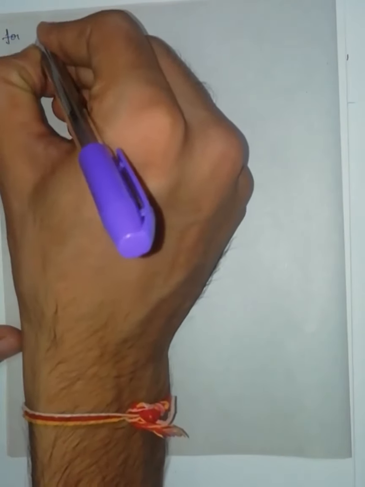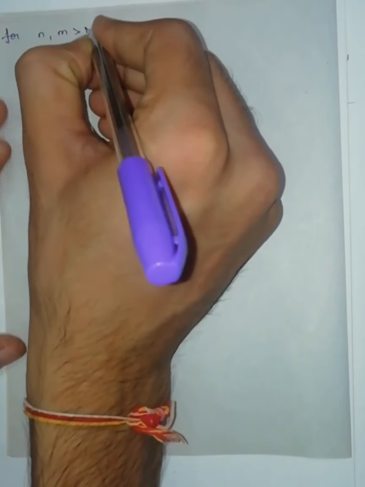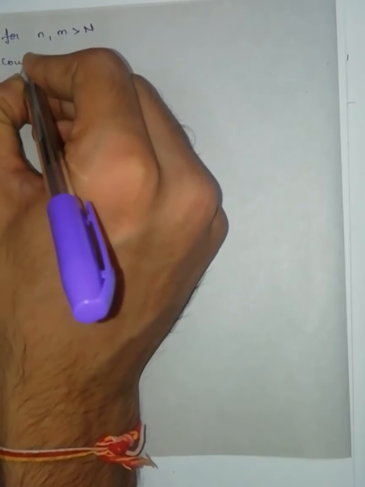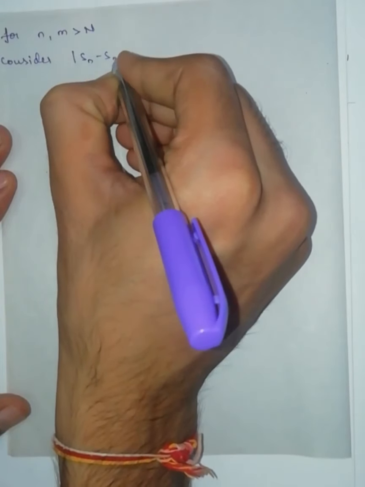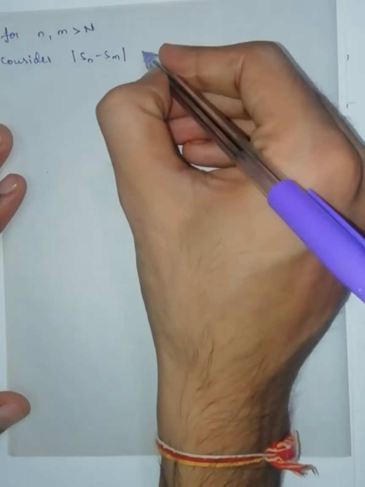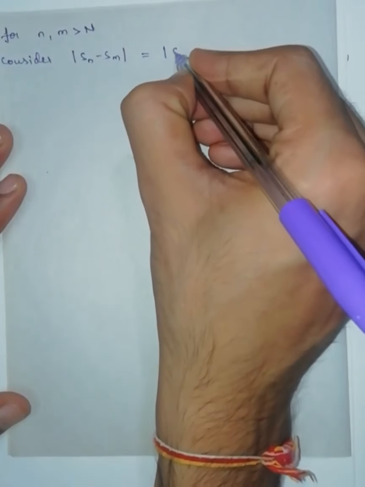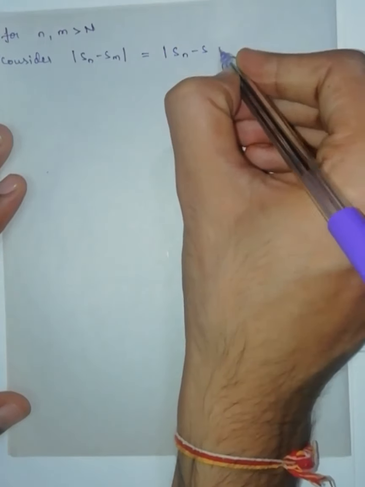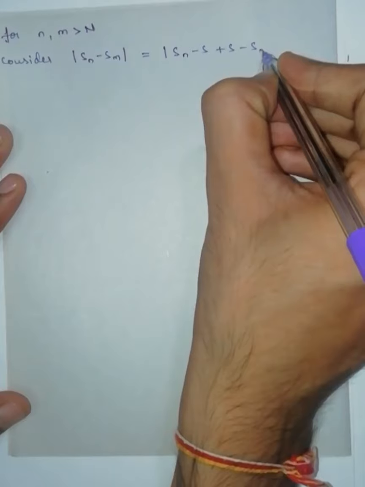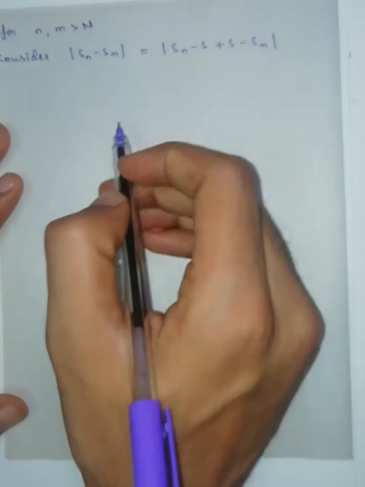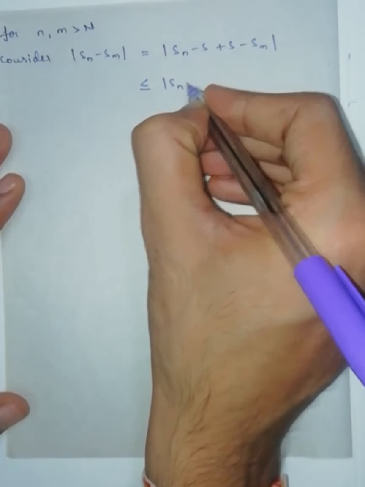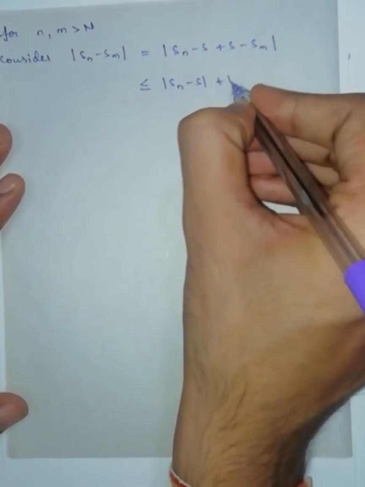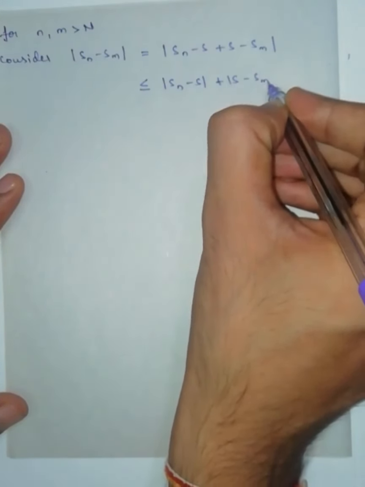Now for n, m greater than capital N, consider modulus of Sn minus Sm, which is equal to modulus of subtracting S and adding S. Now I am going to apply the triangular inequality, that is less than or equal to modulus of Sn minus S plus S minus Sm.